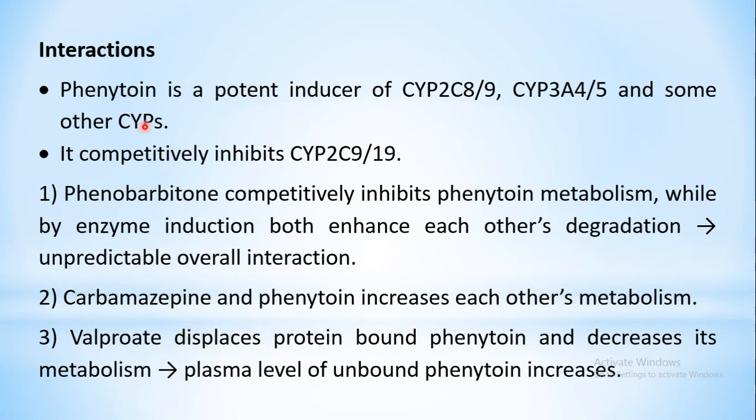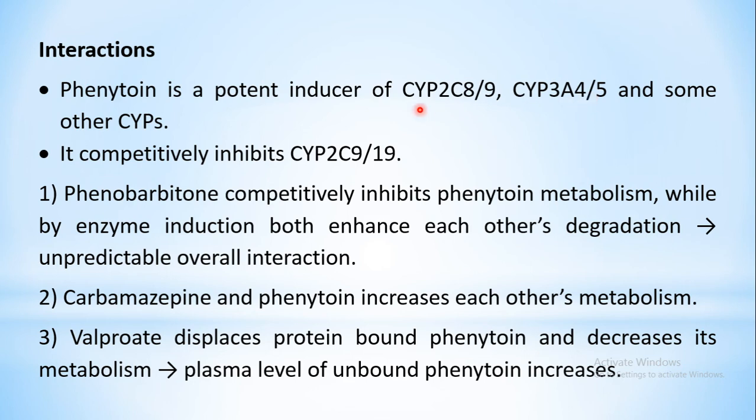Then coming to the drug interactions, phenytoin. Before going to the actual interactions, a few points about its action on metabolism are discussed. Phenytoin is an inducer of specific CYP enzymes, that is CYP2C8, 2C9, CYP3A4 and 3A5. CYP3A4 is a very important enzyme in the oxidation reactions involved in metabolism of most drugs, nearly 50% of the drugs. Some other CYPs are also induced, so it will enhance the activity of these CYP enzymes.